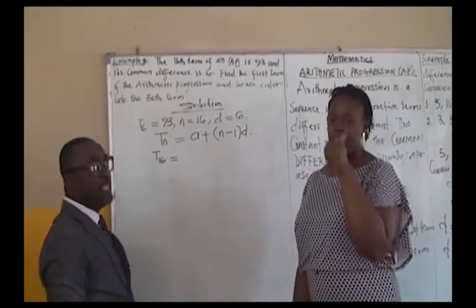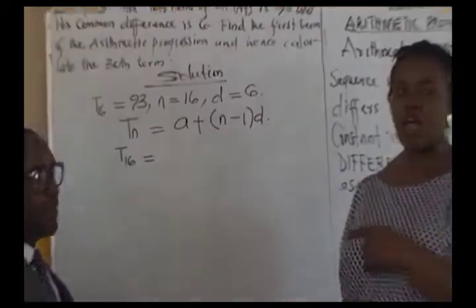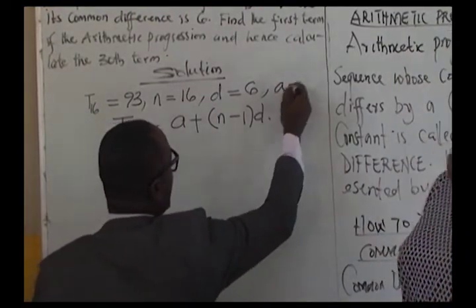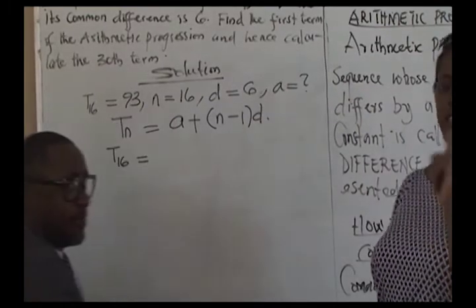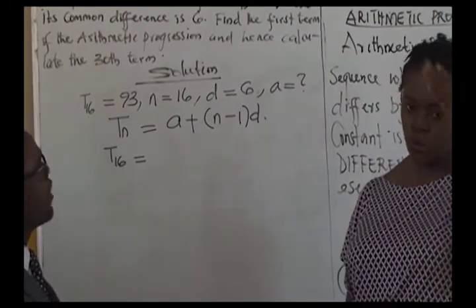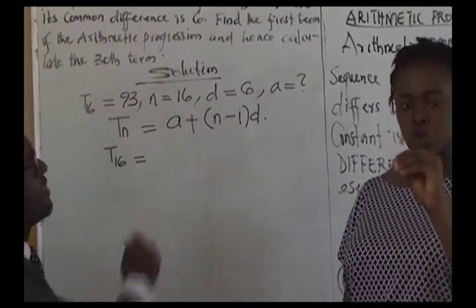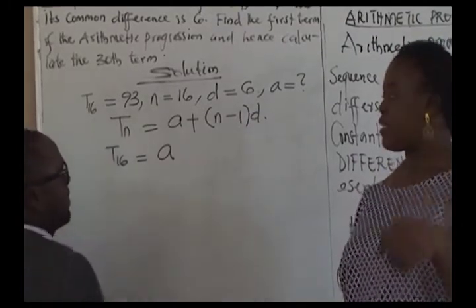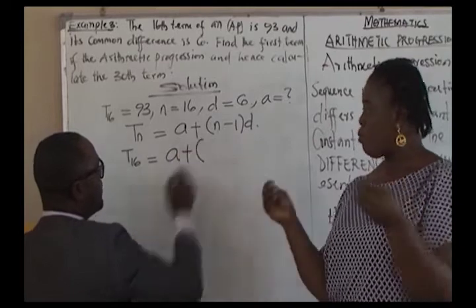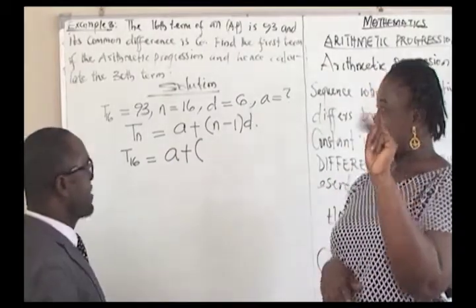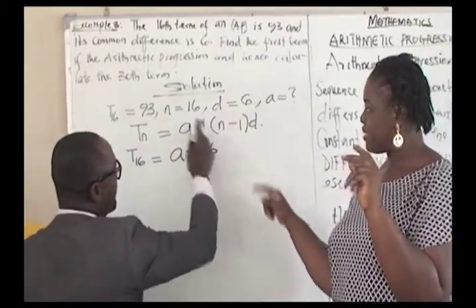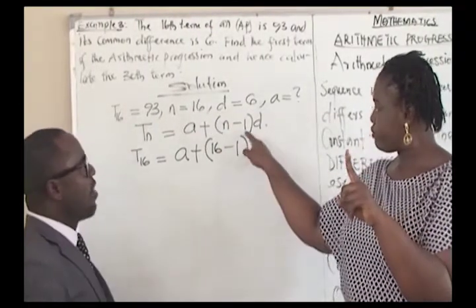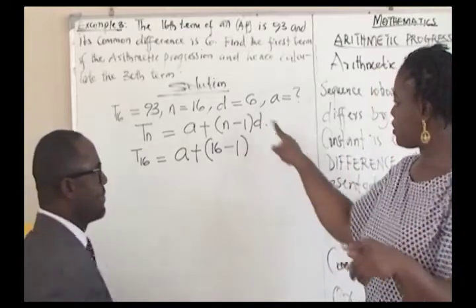remember A is what we are looking for. Permit me to put a question mark. We don't have the value because the question says find the first term, which is A. So we still have A plus n is 16 minus 1, and the common difference is 6.